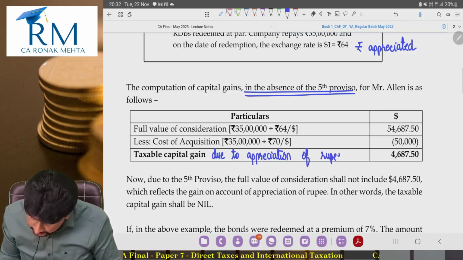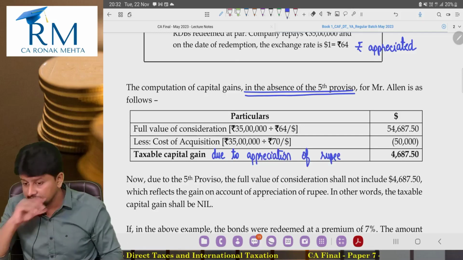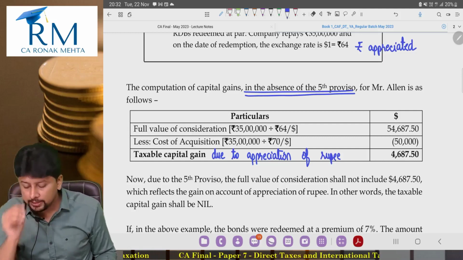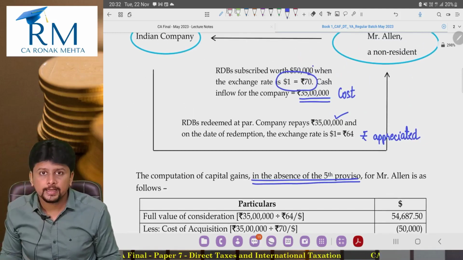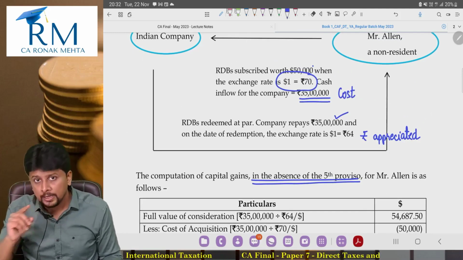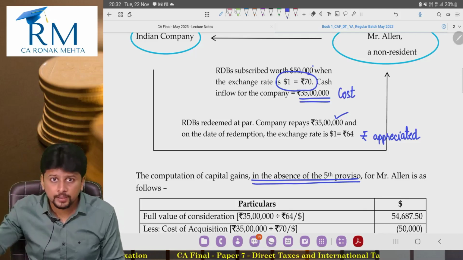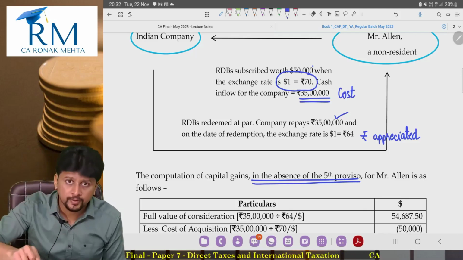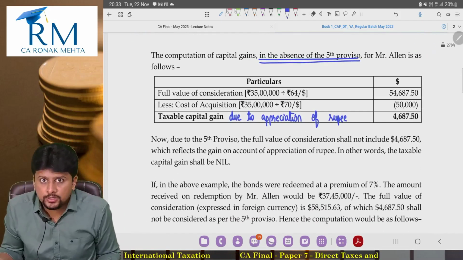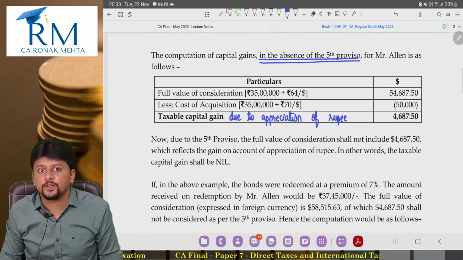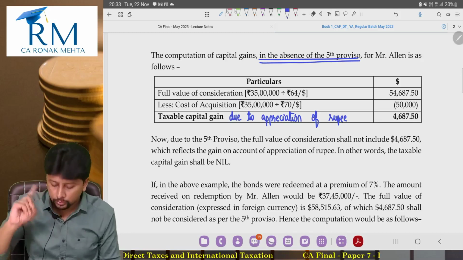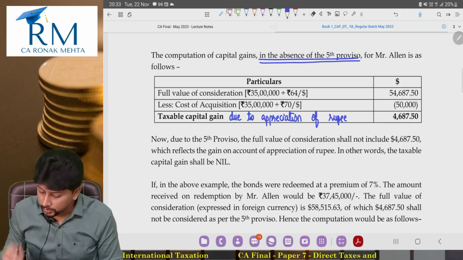Now income tax assessing officers started telling these non-residents, this is taxable capital gain, pay tax. If you carefully think about it, he has not earned any profit technically. A 35 lakh bond is redeemed for 35 lakh rupees only. This 4687.5 is his capital gain profit because of rupee appreciating, and actually there is no profit. This profit is arising due to foreign currency fluctuations. And for India, non-resident investment is important. So, due to the fifth proviso, what will happen?